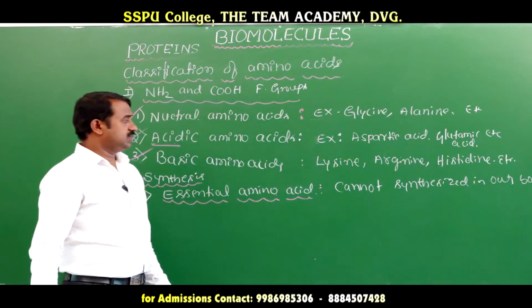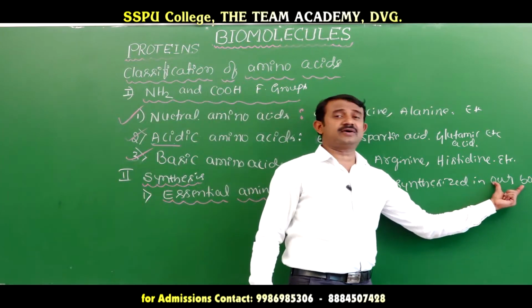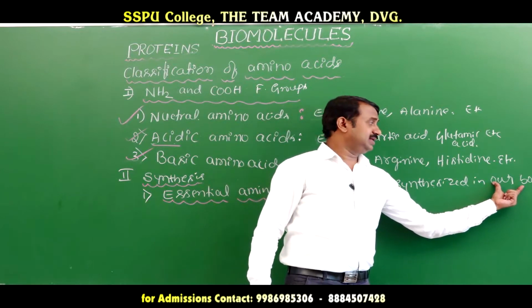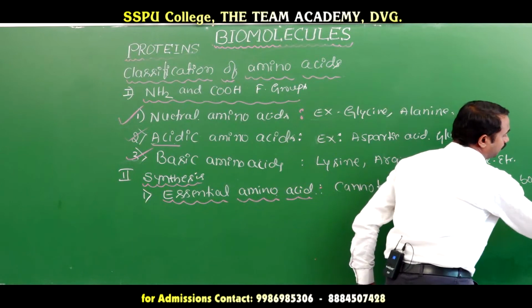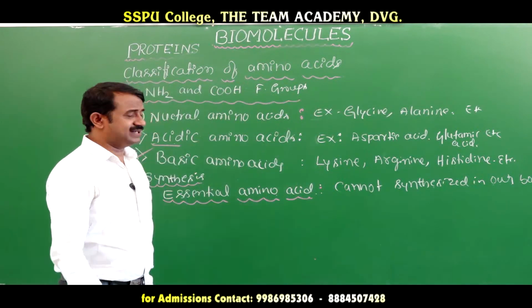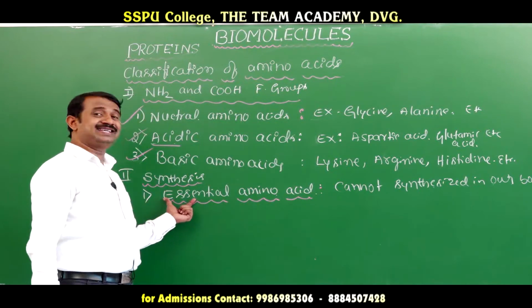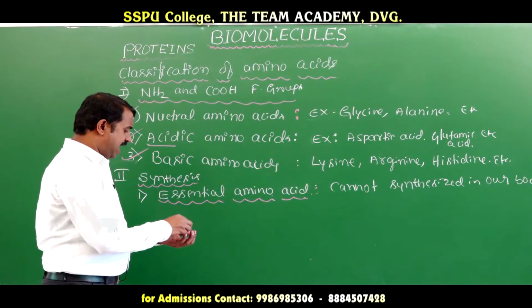The amino acid which cannot be synthesized in our body, which must be obtained in the diet, is called an essential amino acid.